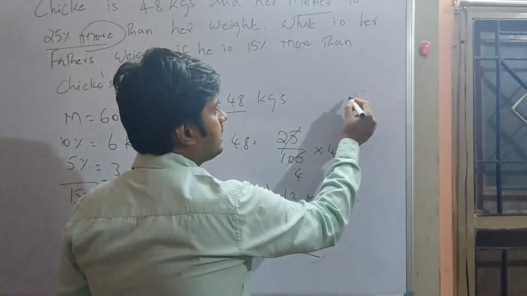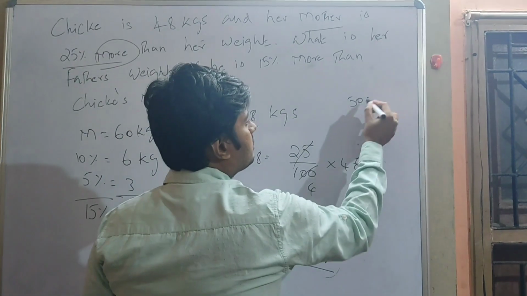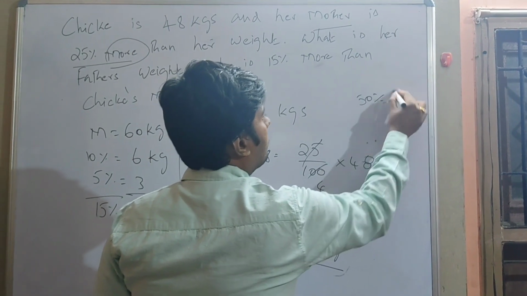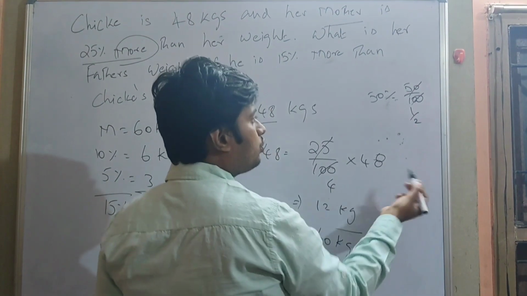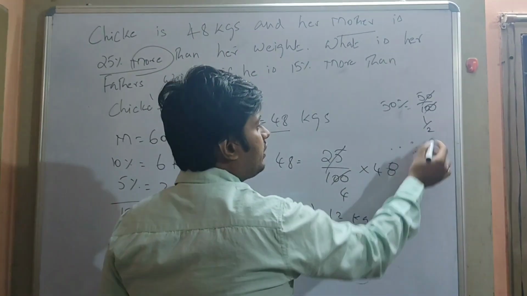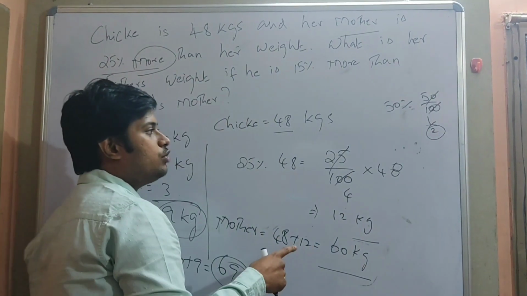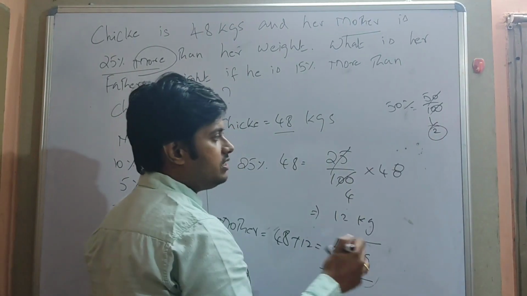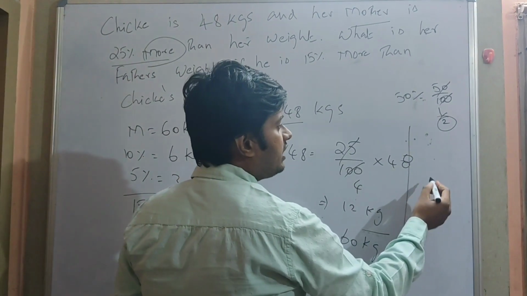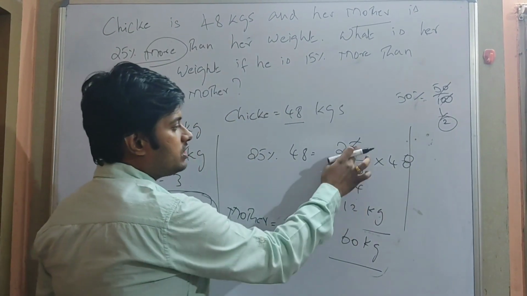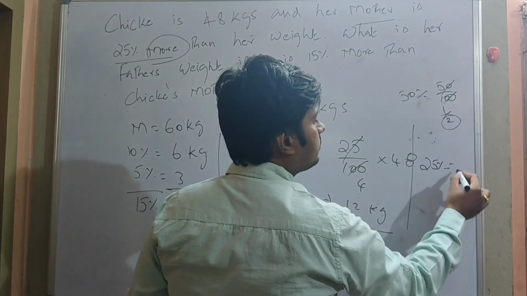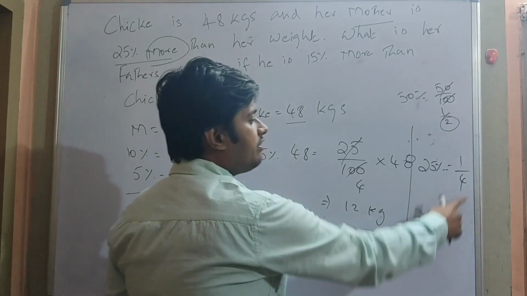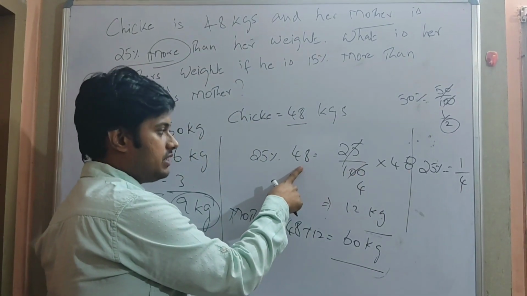So how can I calculate 25% and 50% easily? What is 50%? 50% is 50 by 100, which is nothing but 1 by 2. So if you want to get 50% of any value, you have to divide the value by 2, so that you will get 50% easily. How to get 25% of any value? You have to divide by 4, which is nothing but 1 by 4. Same way, 25% of the value will be given by 1 by 4. If you divide any value by 4, you will get 25% easily.